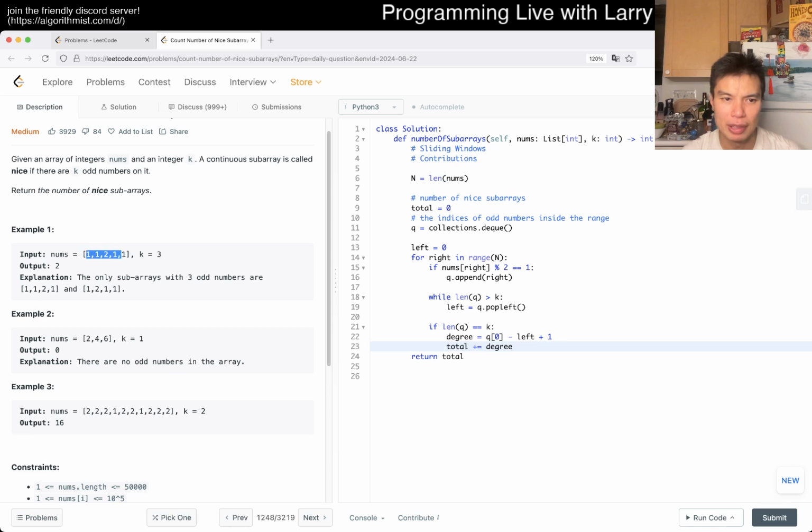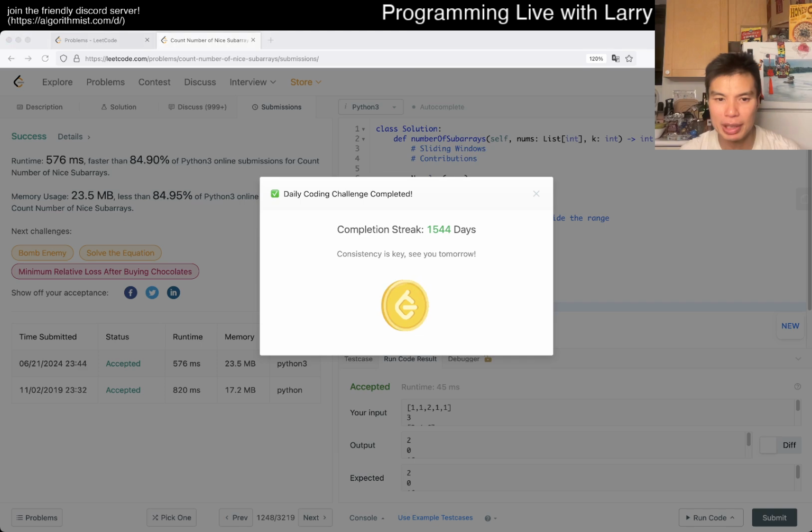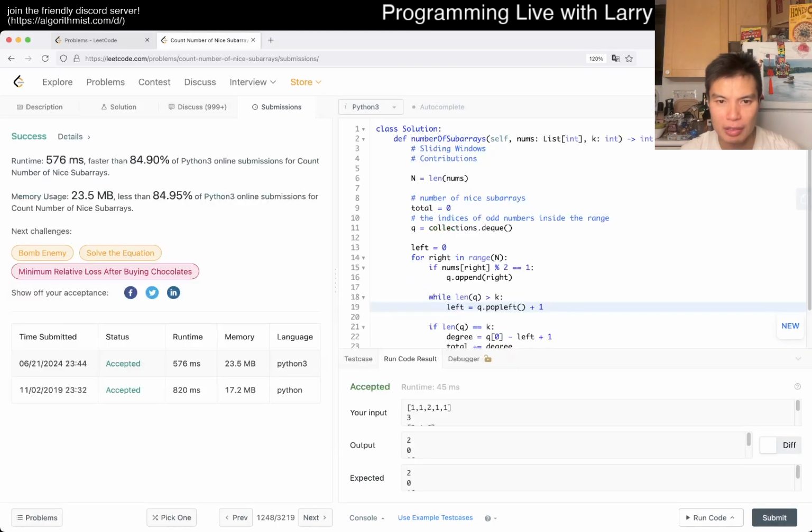And then here when this left is going to be popped, so this is going to be 0. So I wrote this with the assumption that this is the first 2, if you will, but okay. All right, let's give it a quick submit, and that's pretty much it. Not too bad.